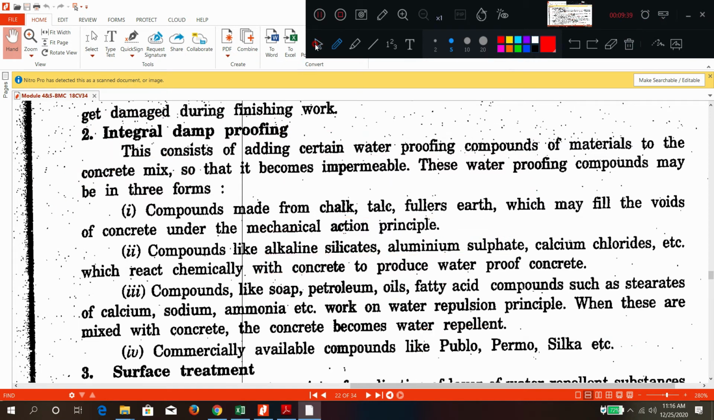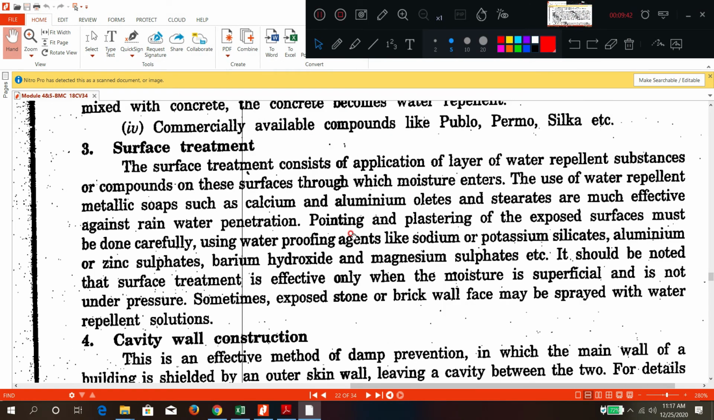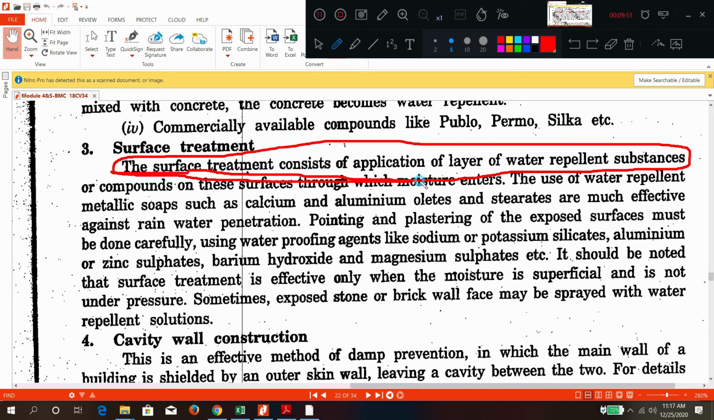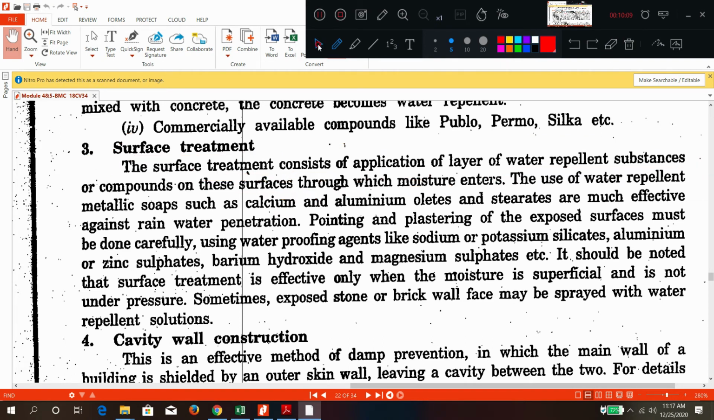Surface treatment means what? It is applied on the surface. So, application of a water repellent layer. Very important: application of a water repellent chemical substance such as Dr. Fixit, that is called surface treatment. Here the water repellent substance is generally applied on the surface, generally on the roof from where moisture is entering. That is the surface treatment.